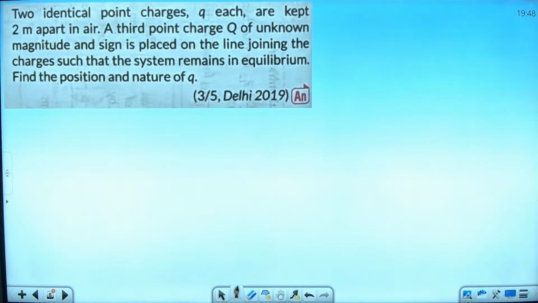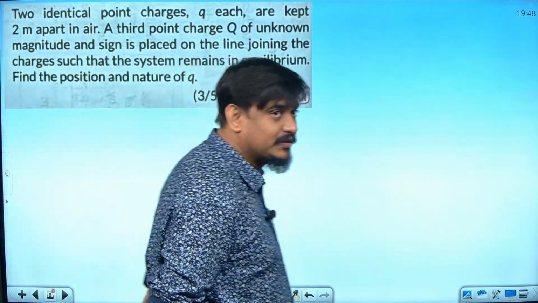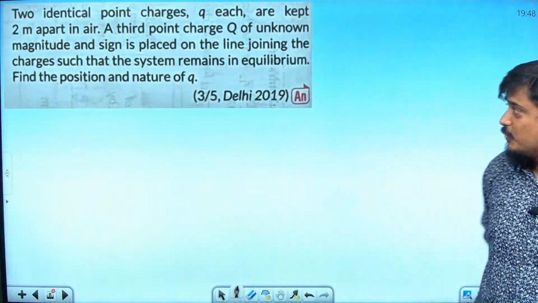And its nature? You told the position? So position is at the midpoint of the two charges. Okay, so it will be x is equal to 1 meter.